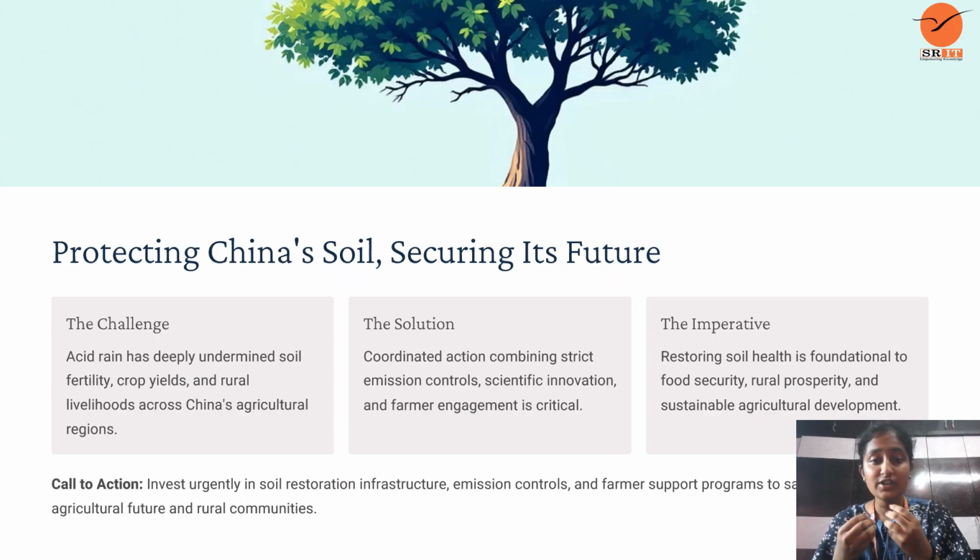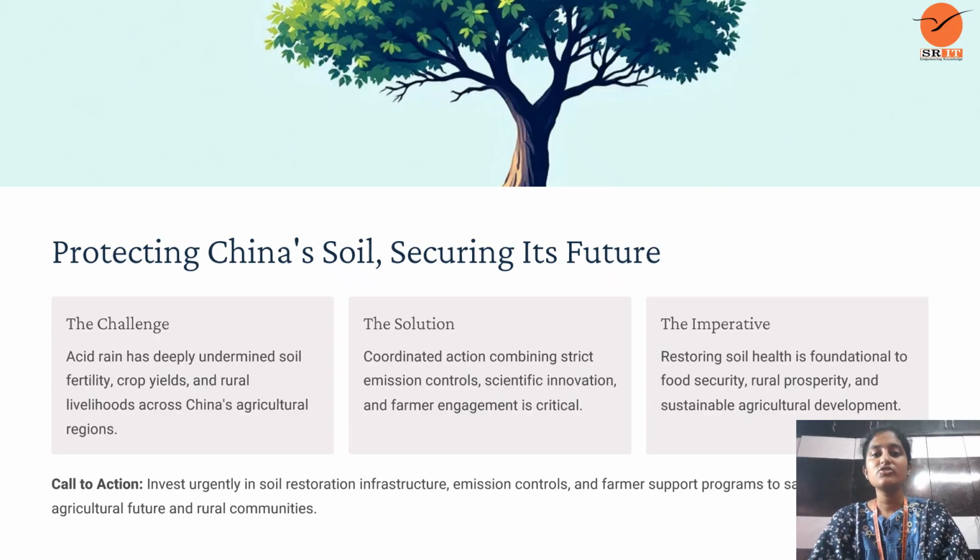The challenge is that acid rain has deeply undermined soil fertility, crop yields and rural livelihoods across China's agricultural regions. This is a challenge for China. When acid rain strikes, it damages agriculture, soil fertility and crop yields in China. The solution to this problem is coordinated action combining strict emission controls, scientific innovation and farmer engagement. The imperative is that restoring soil health is the foundation for food security, rural prosperity and sustainable agricultural development.